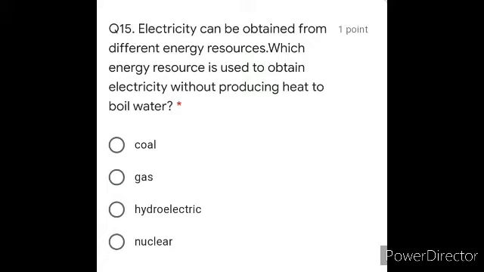The correct is your hydroelectricity, because hydroelectricity which we get from, you know about dams very well. So there is nothing like to boil the water. Fine, we have the water at a high level. We use the gravitational potential energy, you know that very well, and because of that, when the water comes down with a lot of speed, with a lot of energy, it's going to run the turbine and we are going to have the electricity. So in this case, nowhere we boil the water, fine. So this is your correct answer, hydroelectricity.